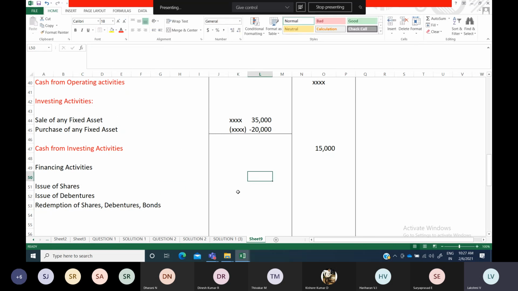If it is an issue, we will show positive, because funds are coming into the business. Okay, the public gives funds into the business through shares or debentures; it is coming, we are mobilizing funds from the public by selling shares or debentures to the public. So redemption is that after a fixed period of time or on the maturity date you are going to repay them back. Okay, so that is known as redemption, that is like repay. Okay, so now this will be shown within brackets anyhow, but the issue will be shown in positive figures. Okay, the final net result can be either a positive one or a negative one.